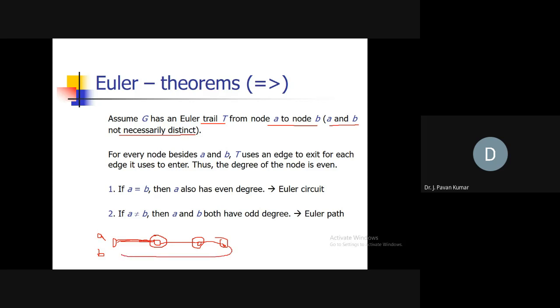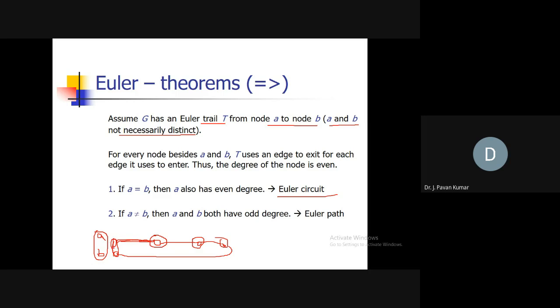Then come back to B, let us assume. Now if A and B are the same, what does it mean? Then this A or B will also have even degree. Yes or no? A or B also has even degree. If every vertex has even degree, then it will have an Euler circuit. That will become an Euler circuit, and that graph becomes an Eulerian graph.